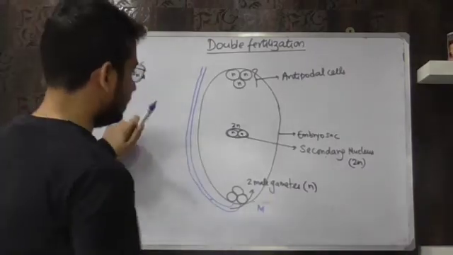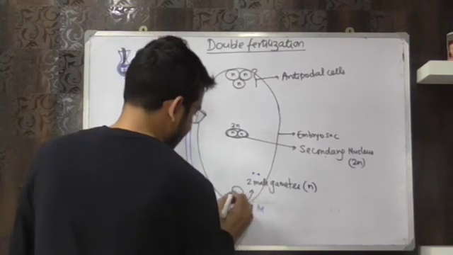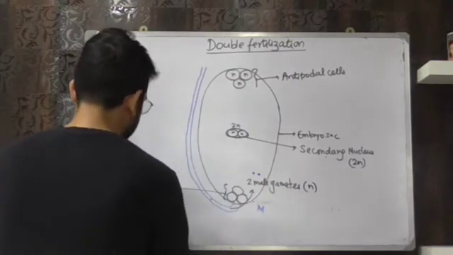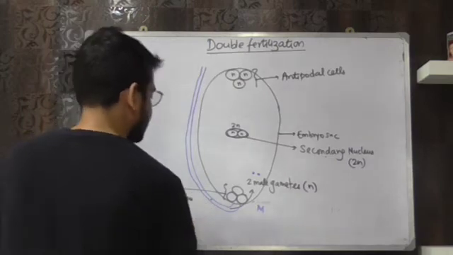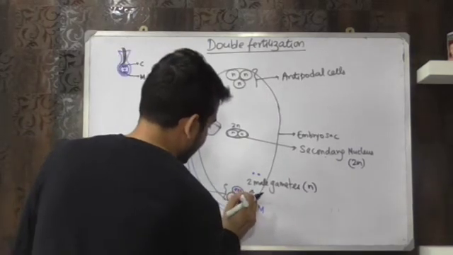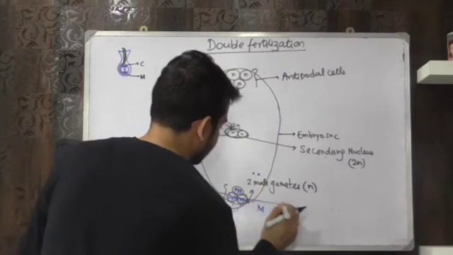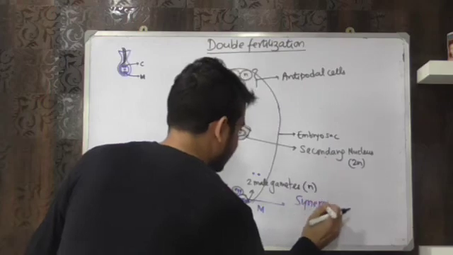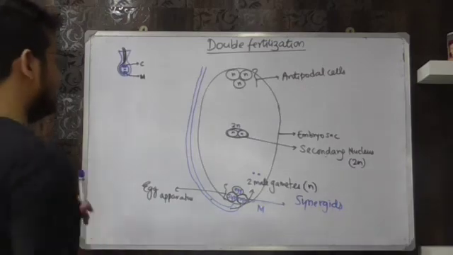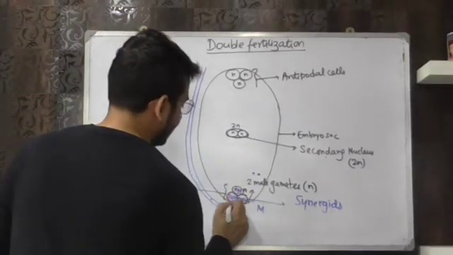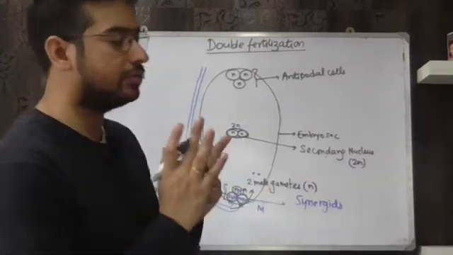Now this male gamete, suppose यहाँ पे 2 male gamete, and what is this? This complete thing is called the egg apparatus, out of which I have 1 egg and 2 synergids. These are called synergids. Their function is to provide nutrition to the egg. Now this egg is again n. This synergid and this synergid again they are n. Everything is n except this. This is 2n because ये already fused कर चुका है.